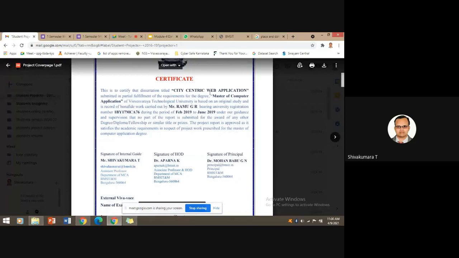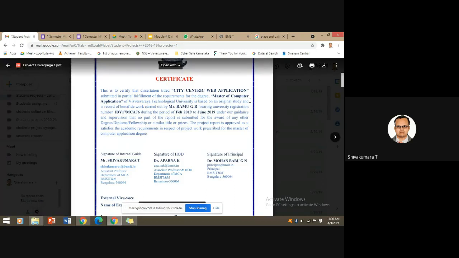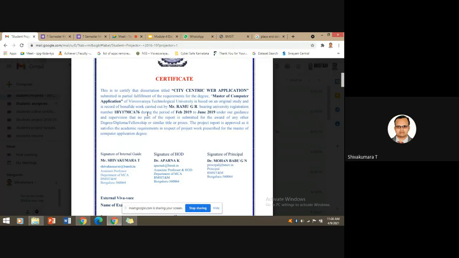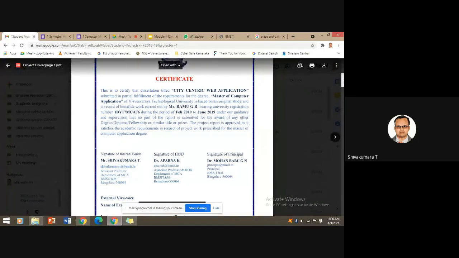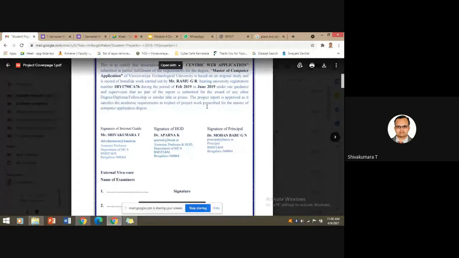The so-and-so project is in partial fulfillment of the requirement for the degree, which degree, Department of Master of Computer Application, so-and-so person, under the USN number, between the months he has done the work.